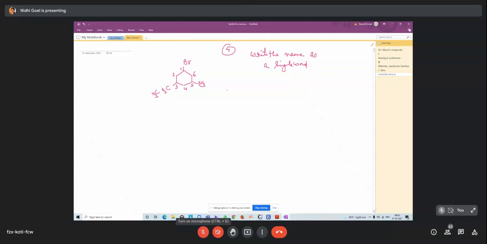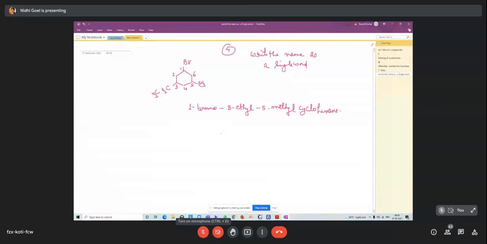Okay. So here, 1-bromo-3-ethyl-5-methylcyclohexane. So this is the right way to represent the naming of the cycloalkanes. So the order is alphabetical, and whichever has the lower number, we give the first priority.